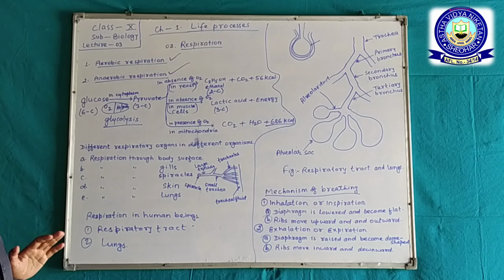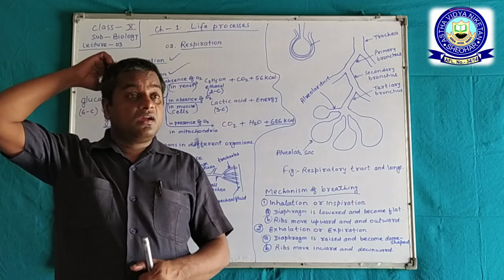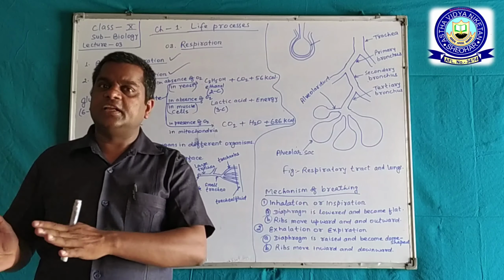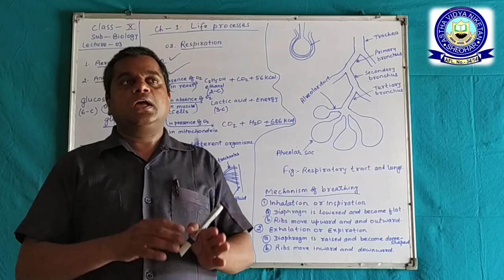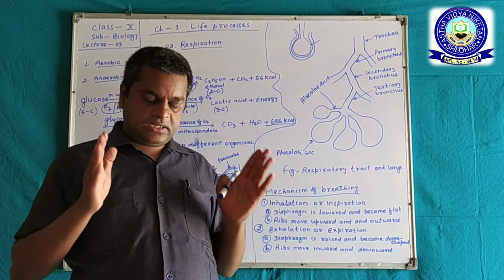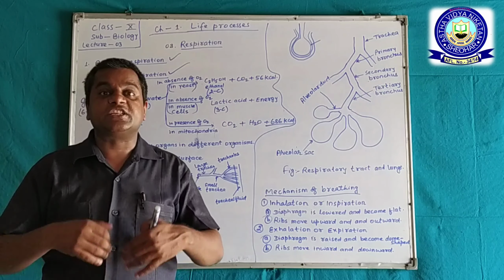We see aquatic animals and terrestrial animals. First we discuss aquatic animals. In aquatic animals gills are present, and through gills they respire.